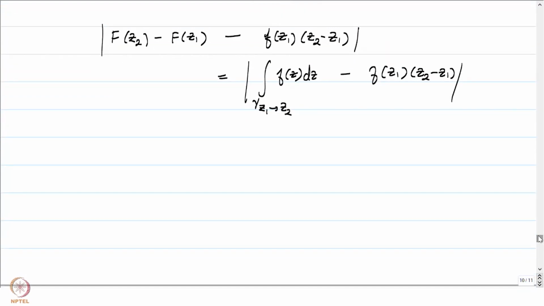And again, what will be the integral of a constant over a straight line path? It's just going to be what I am writing here. It's going to be the integral of f of z1 dz over a path gamma from z1 to z2, a straight line path. That's going to be exactly this, right? And by taking that into account, this is going to be the integral of f of z minus f of z1 dz over gamma z1 to z2.